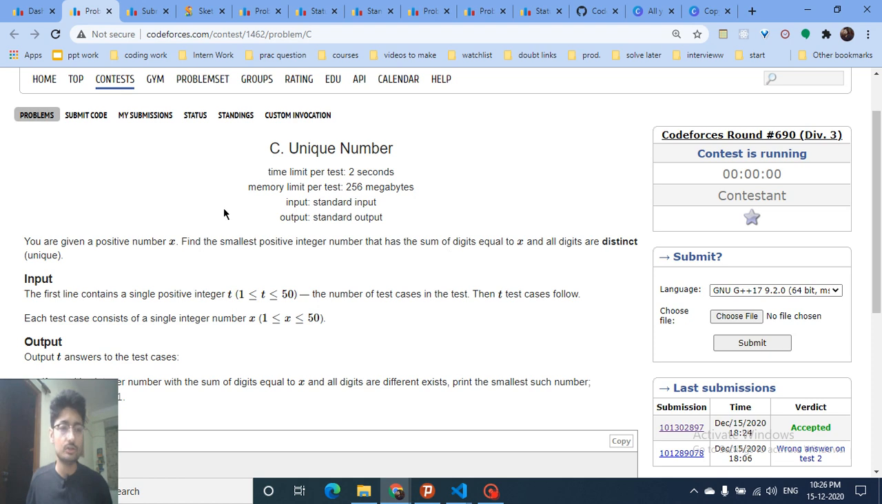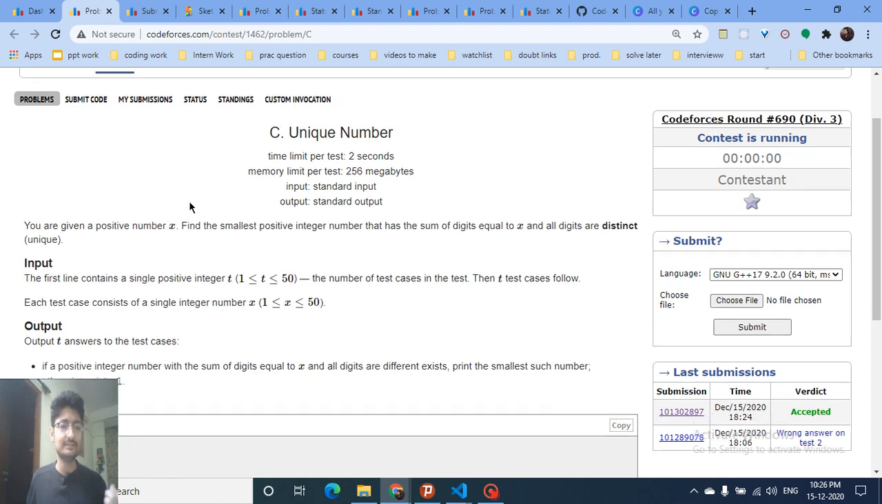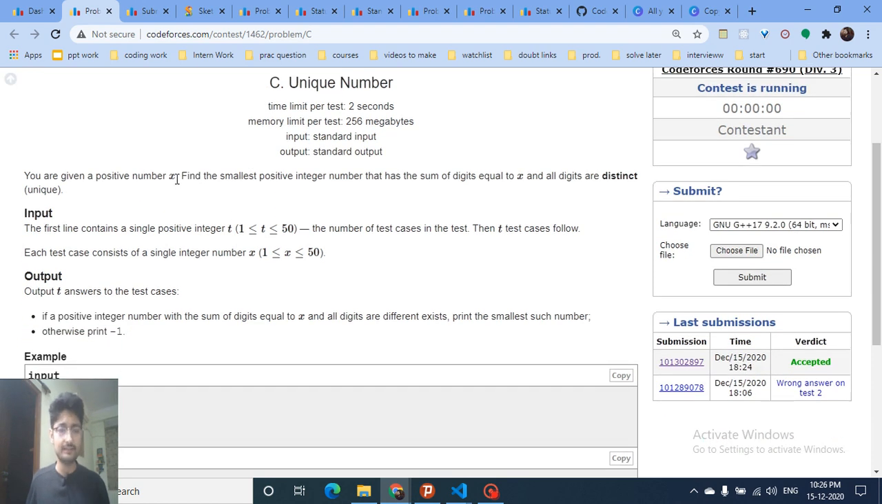You're given a positive number x. You have to find the smallest positive integer that has the sum of its digits equal to x, and all digits are distinct, unique. What it means is, you are given some number x and you have to find the smallest number such that the sum of all the digits of that number is equal to x and all the digits are distinct. So that's the whole problem.